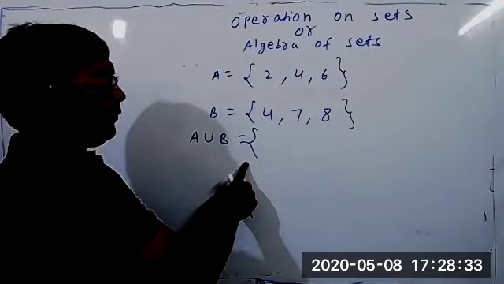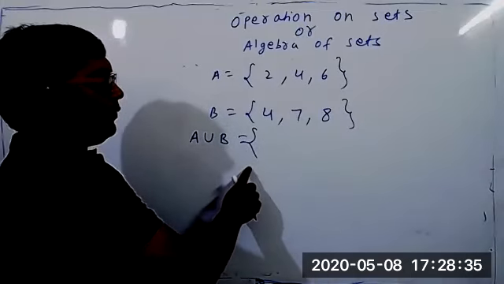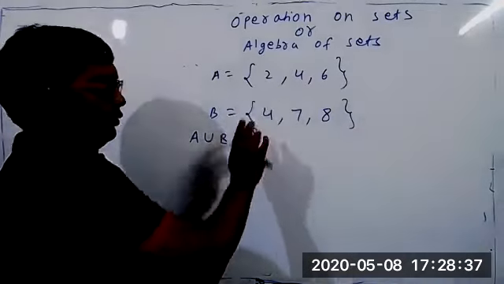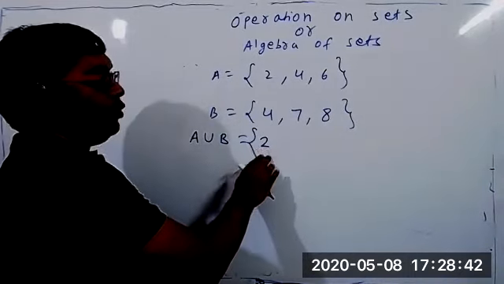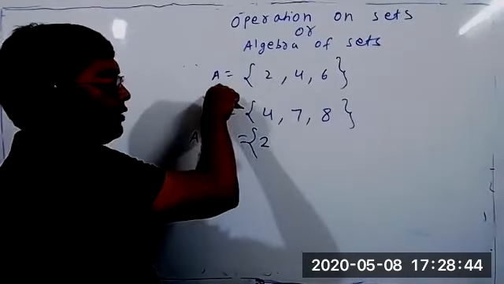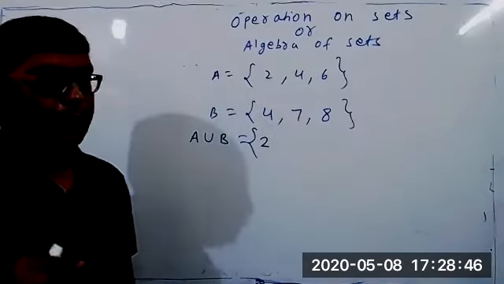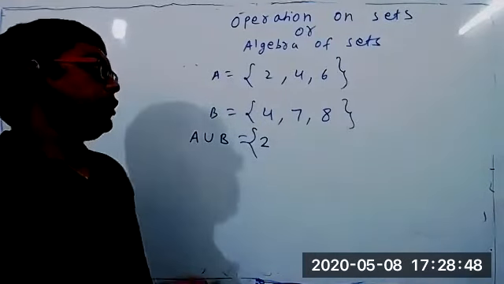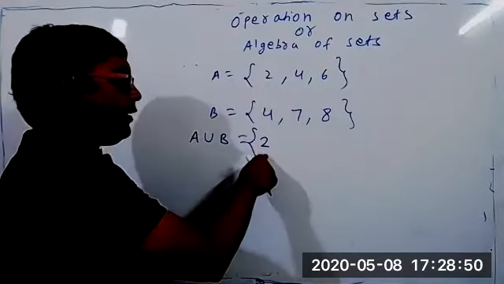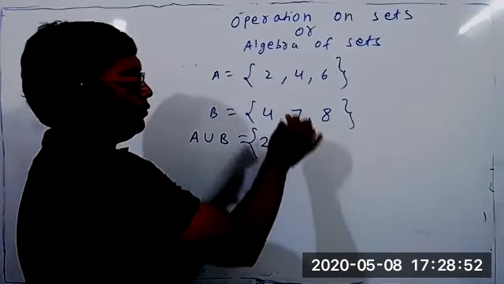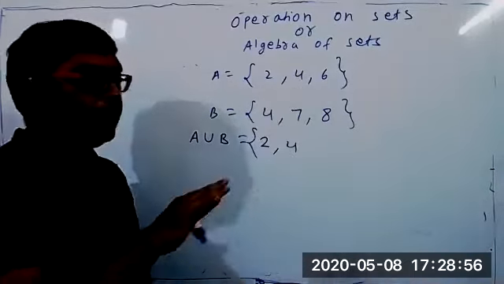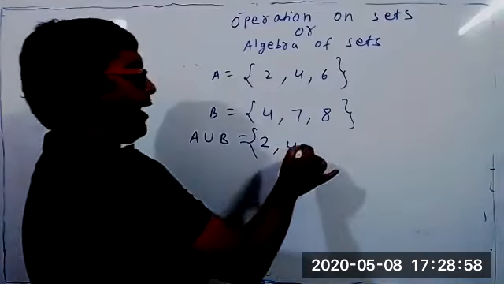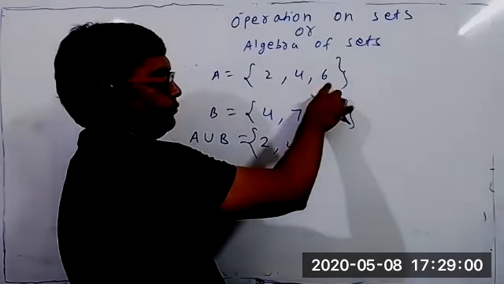So, flower bracket. In this flower bracket, shall I write the element 2? Just say yes or no. Yes, I should write element 2. Why? Because 2 belongs to set A. As per the definition, I should write all those elements which belong to set A. So I write 2. Shall I write 4? Yes, because it belongs to both. What belongs to both, that also I should write. So I write 6, because it belongs to set A.